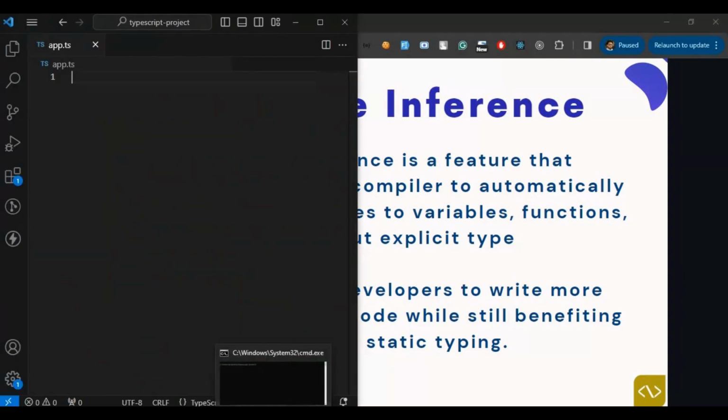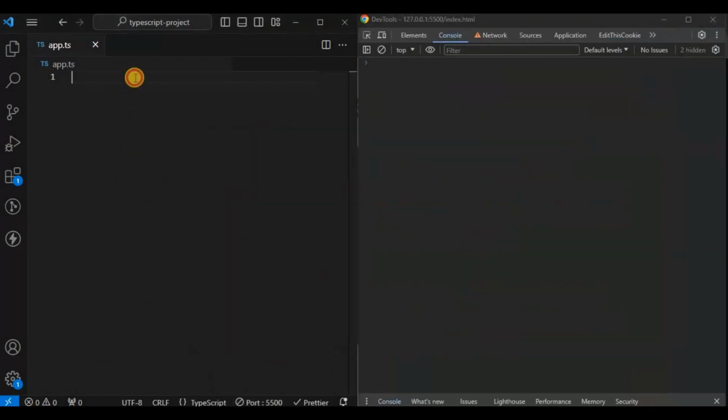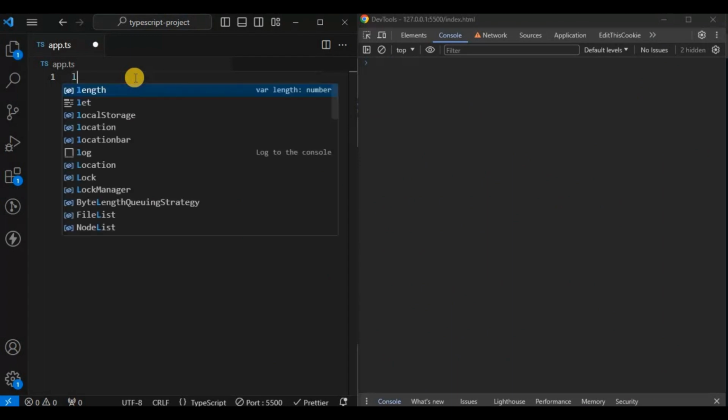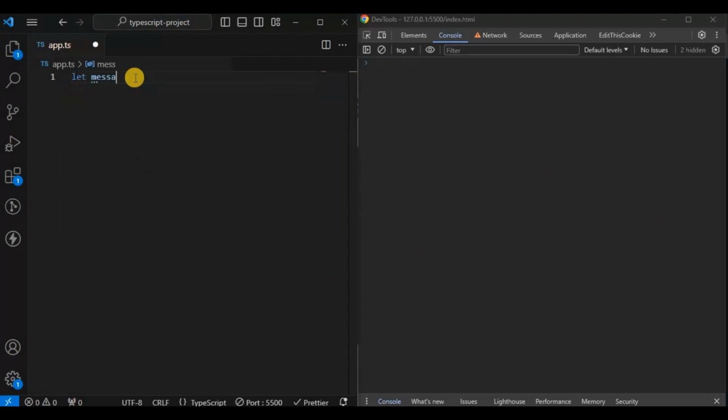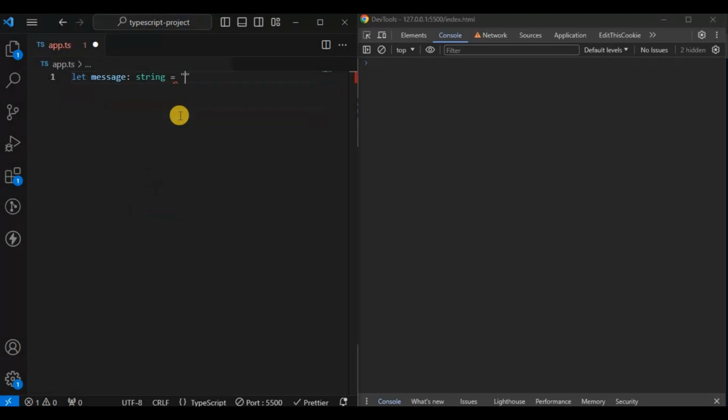I have this VS Code up and running. Now, in the case of type annotation, what exactly were we doing? We were creating a variable, suppose let message, and then we were annotating it because we want to store a string, and it will be hello.